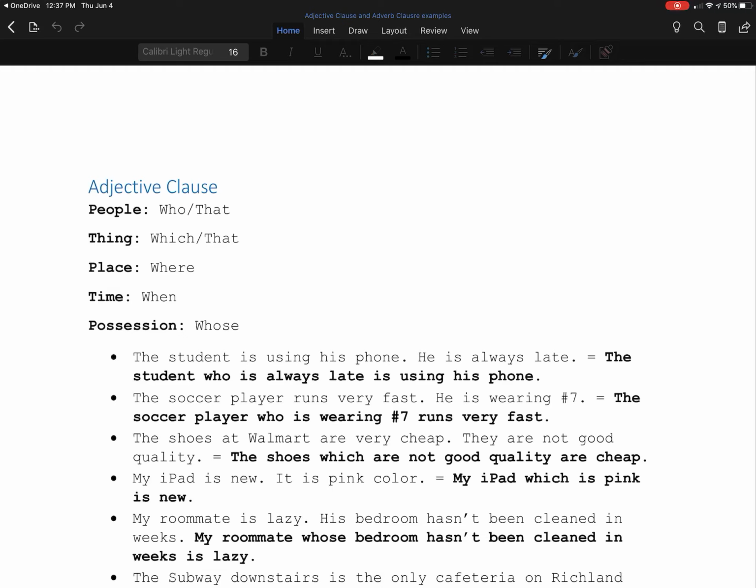So for an adjective clause, a clause is a part of a sentence. So here, this adjective clause is going to describe a noun.